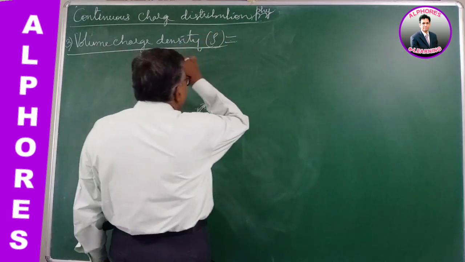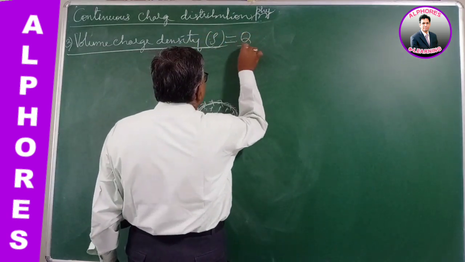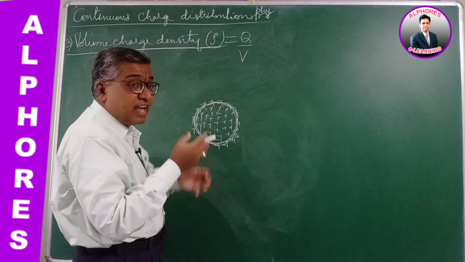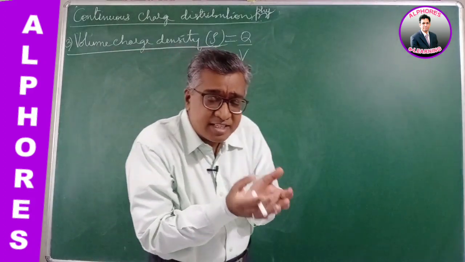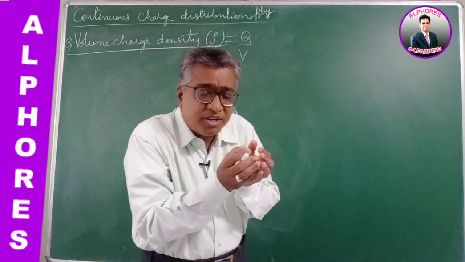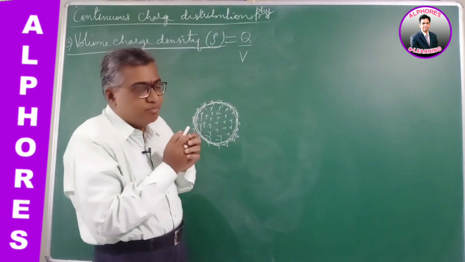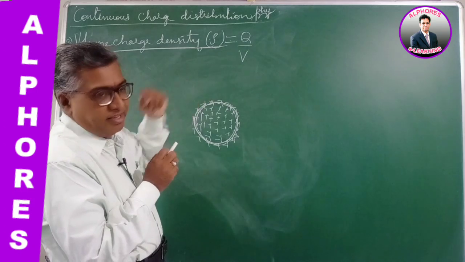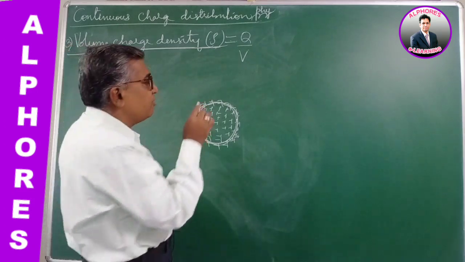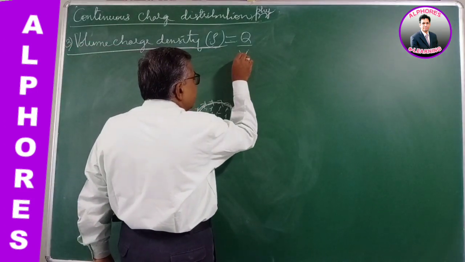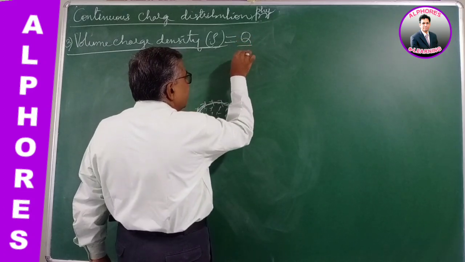So what is volume charge density? It is charge per unit volume: the amount of charge accumulated within a unit volume. So Q by V, charge per unit volume. For 1 centimeter cube, what is the charge? Or 1 meter cube, what is the charge?